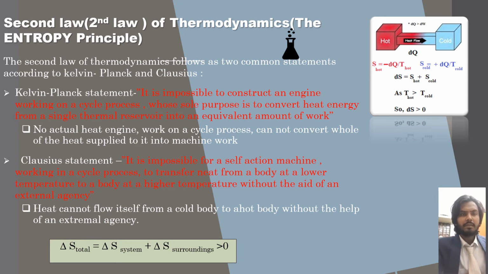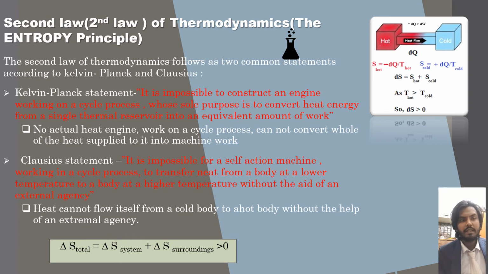The second law of thermodynamics follows two common statements: the Kelvin-Planck statement and the Clausius statement. The Kelvin-Planck statement is: it is impossible to construct an engine working in a cycle process whose sole purpose is to convert heat energy from a single thermal reservoir into an equivalent amount of work.